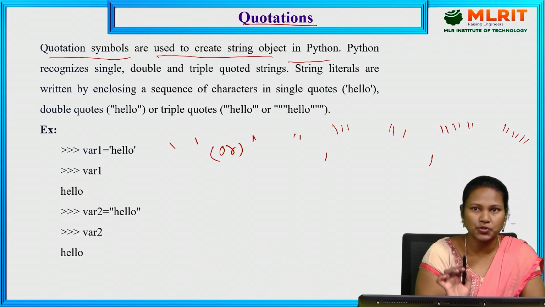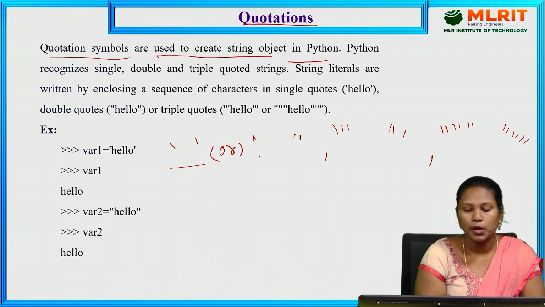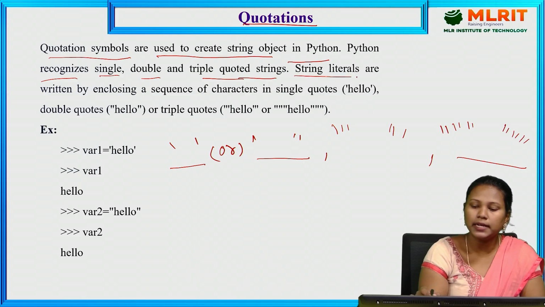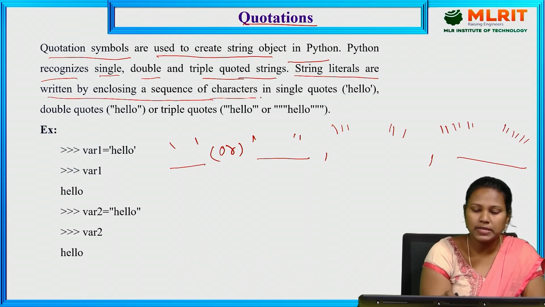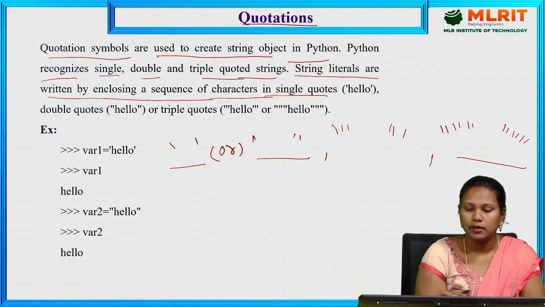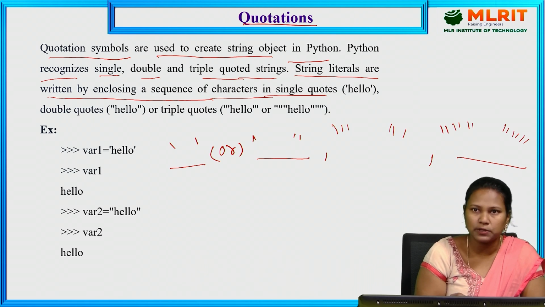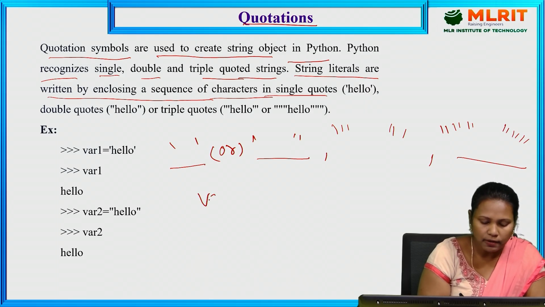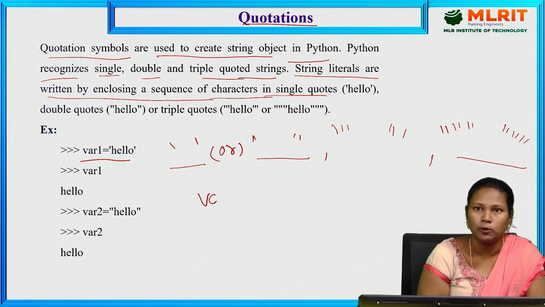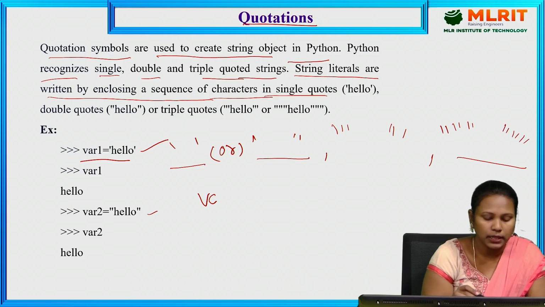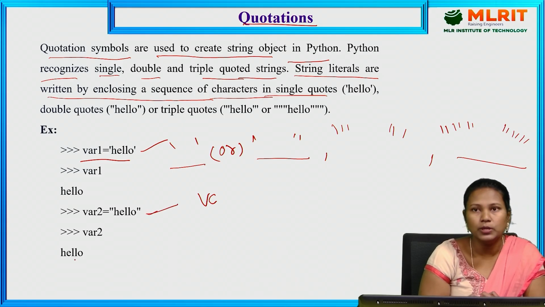For defining the string, we need to specify either single quotes, double quotes or triple quotes. Python recognizes single, double and triple quoted strings. String literals are written by enclosing a sequence of characters in quotes. For example, if you want to display a hello message on the screen, var1 equal to 'hello'. If you print var1, it displays hello. Next, var2. I am specifying it in double quotes, which is allowed in Python: var2 is equal to "hello".